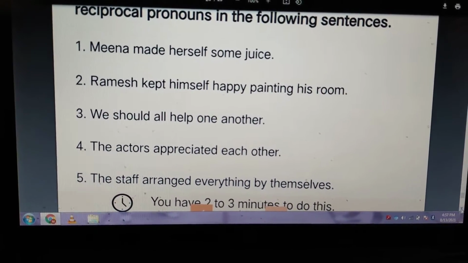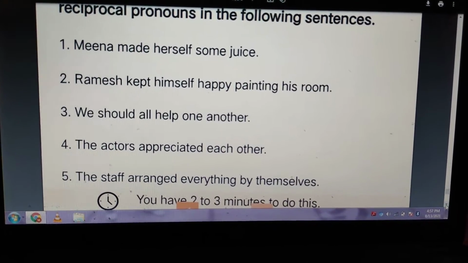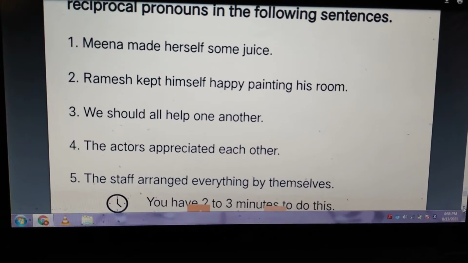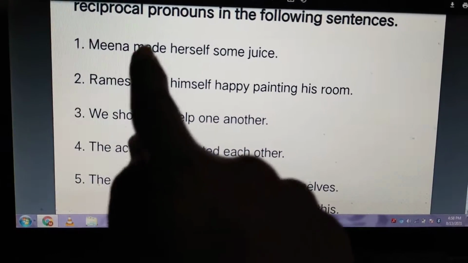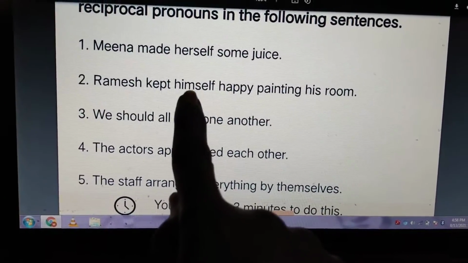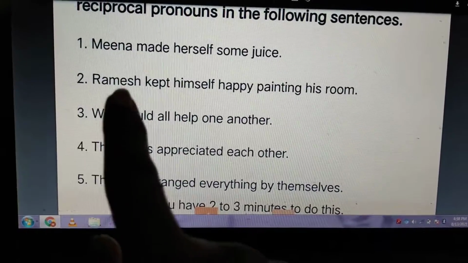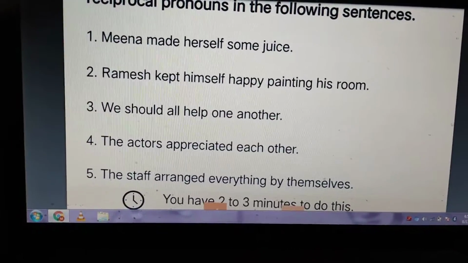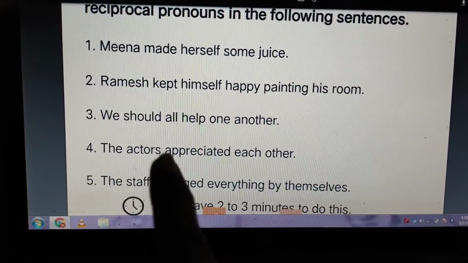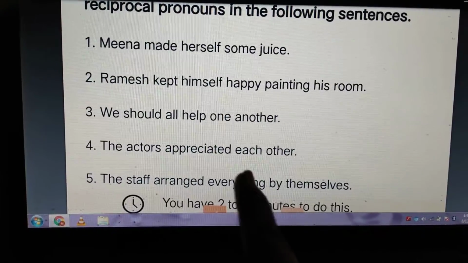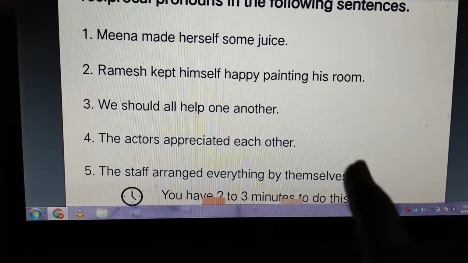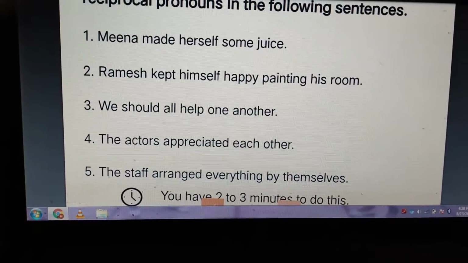which particular pronoun is the reciprocal or reflexive pronoun? Herself. Herself is the reflexive pronoun. Yes. Ramesh kept himself happy painting his room. Himself is the reflexive pronoun. We should all help one another. One another, that is the reciprocal pronoun. The actors appreciated each other. So here each other is the reciprocal pronoun. The staff arranged everything by themselves. Themselves is the reflexive pronoun.